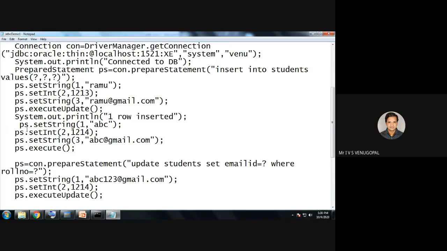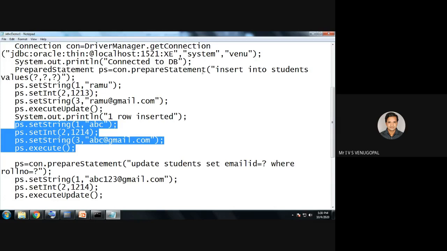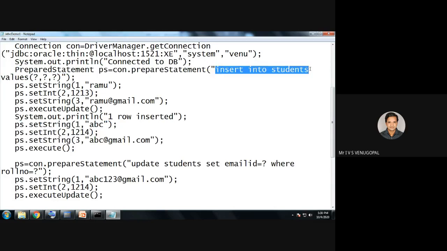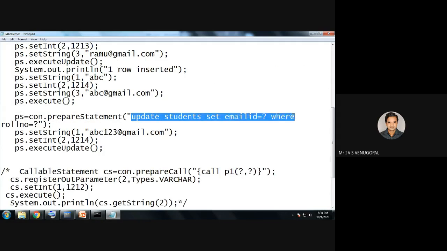So for the second insertion, what I can do is directly ps.setString of 1 comma abc, same statements again repeated. Again, no need to issue the query. Why? Because it is already pre-compiled. That is, the query is already compiled and can be directly executed. Again, ps.execute. Not only for insert, you can use prepared statement for any query. Simple thing is, you need to use placeholders. For example, here I am updating the students table whose email ID is equal to the roll number. So I'll execute it later.